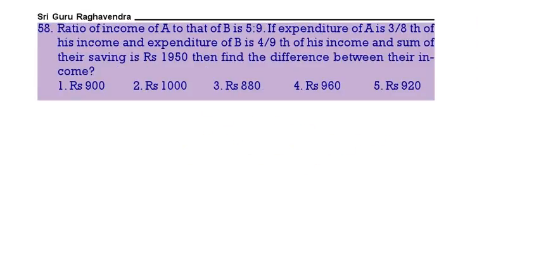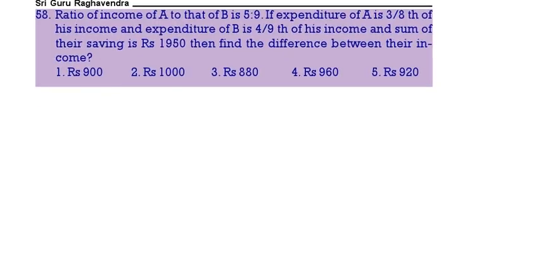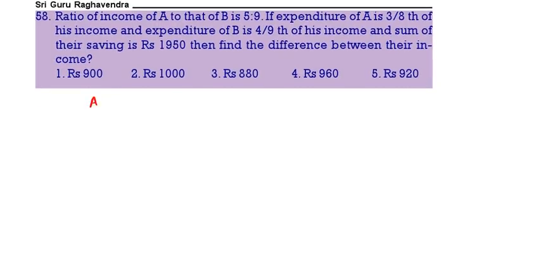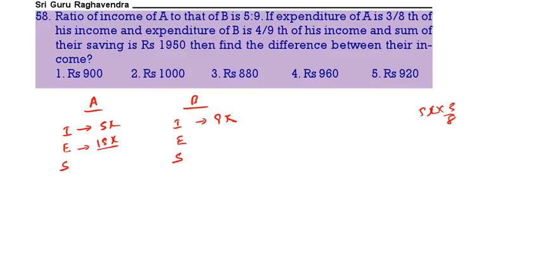Next question. The ratio of the incomes of A and B is 5:9. If the expenditure of A is 3/8 of his income and expenditure of B is 4/9 of his income and the sum of their savings is 1950, then find the difference between their incomes. Now here A and B. So we are having A, B, income, expenditure, saving. A income 5x, B income 9x. Then expenditure is 3/8 of his income. So 5x into 3/8, that is 15x by 8. Here B is 4/9 of his income. So 9x into 4/9 will be equal to 4x.